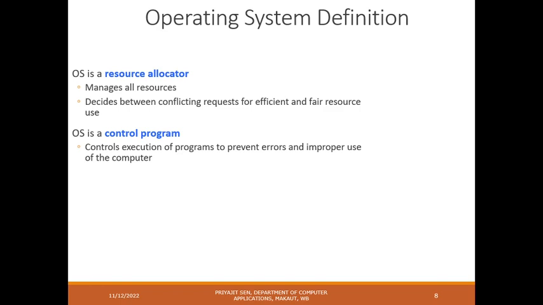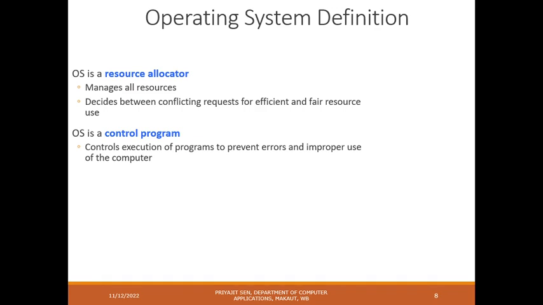Now, the operating system is a control program. So there are two different terms. One is the resource allocator, where it is handling the different hardware resources and the software resources, managing them with the user application programs. And then it is working as a control program.